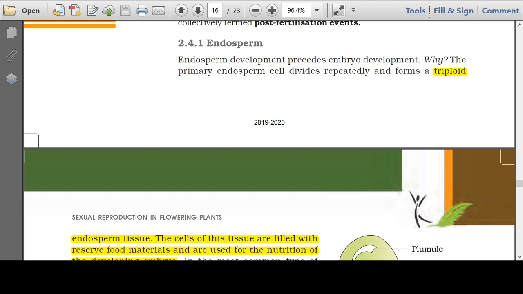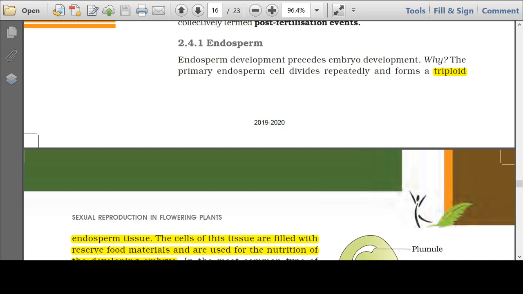As you all know students, in an embryo sac, the central cell after fertilization changes into the primary endosperm cell that gives rise to endosperm.